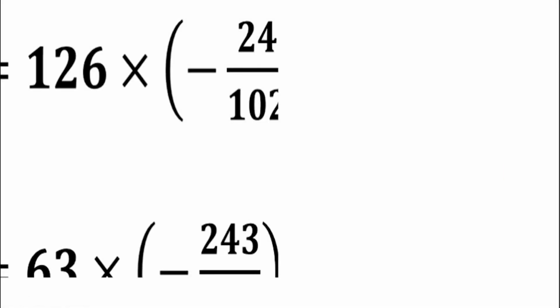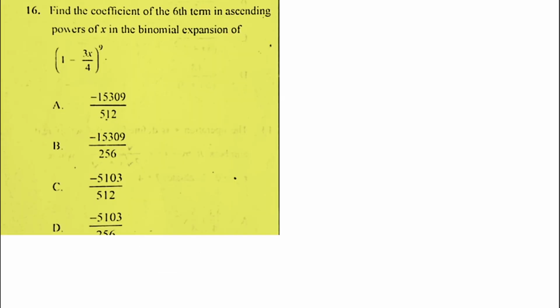Question number 16 is from the binomial expansion. We have to find the coefficient of the x term in ascending powers of x in the binomial expansion of (1 minus 3x over 4) raised to the power 9. So this can be done in different ways.